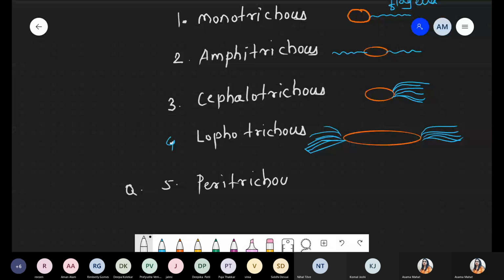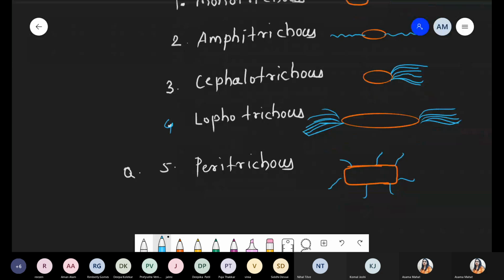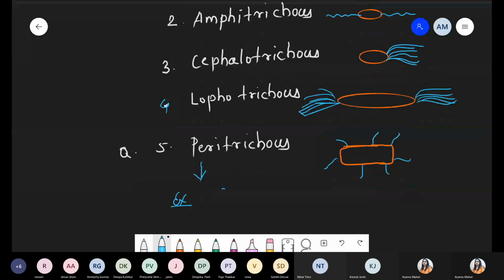Peritrachus. Peritrachus is nothing but, for example, this structure of the bacteria, and now flagella are present all over the surface, on the periphery. Okay, peritrachus: flagella present all over the surface. And please remember, whenever we are talking about the peritrachus condition, the best example is E. coli, Escherichia coli bacteria. One question on this was already asked in the NEET examination.